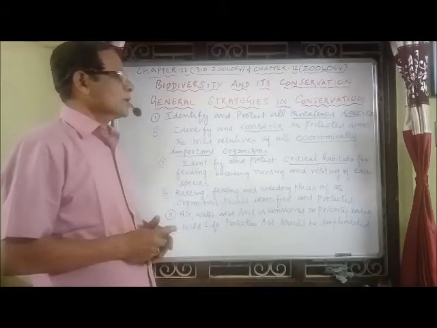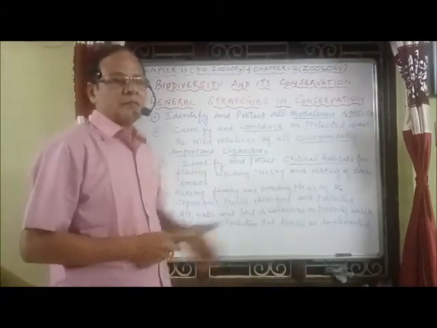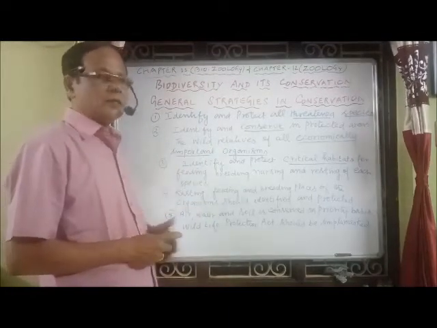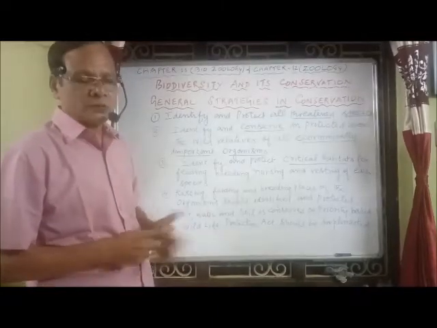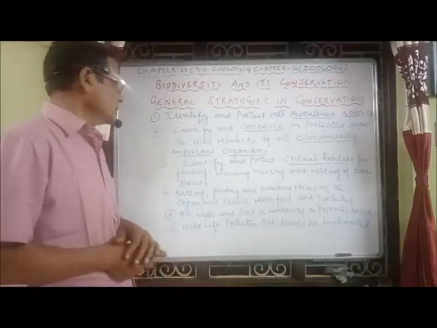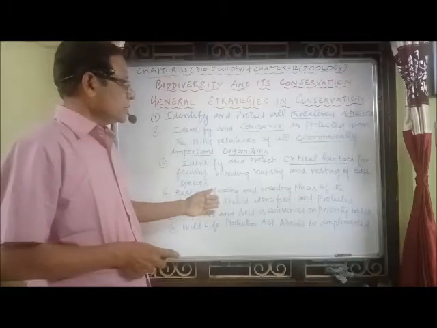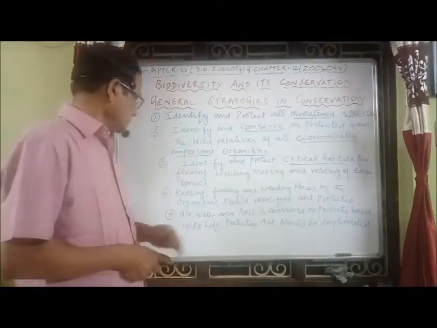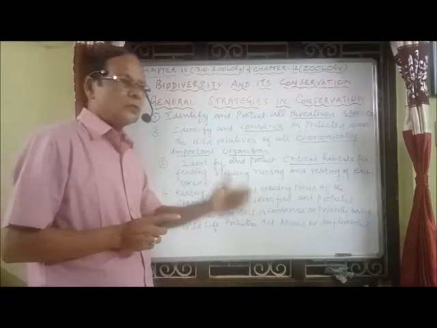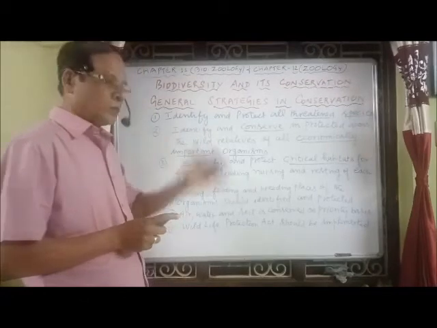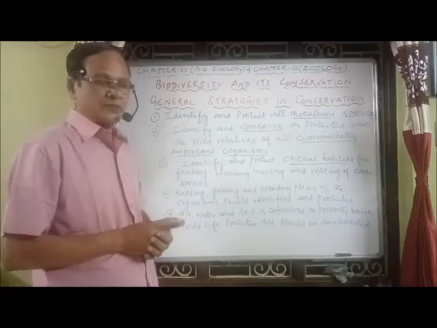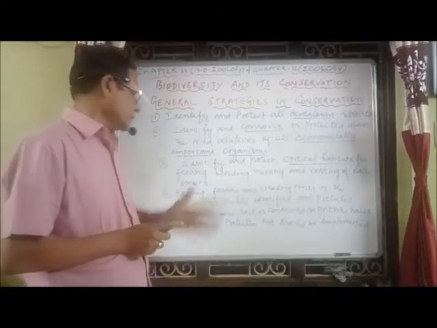Then number three, identify and protect critical habitats, those habitats used for feeding, breeding, nursing, and resting of each species. So these habitats should be identified and protected. The resting, feeding, and breeding places of the organisms or the species should be identified and protected.